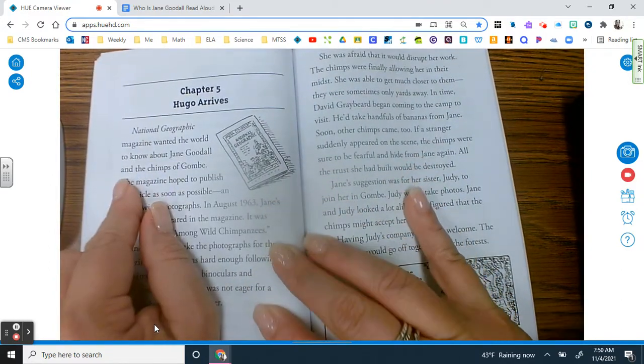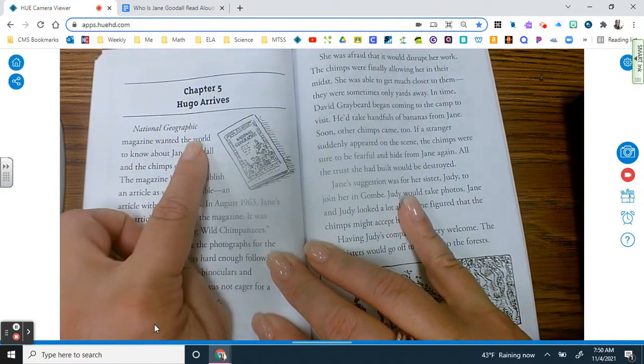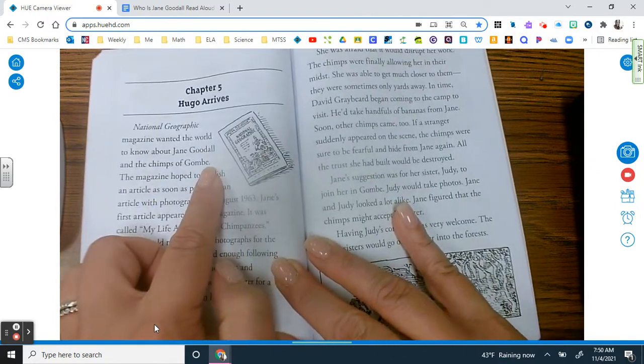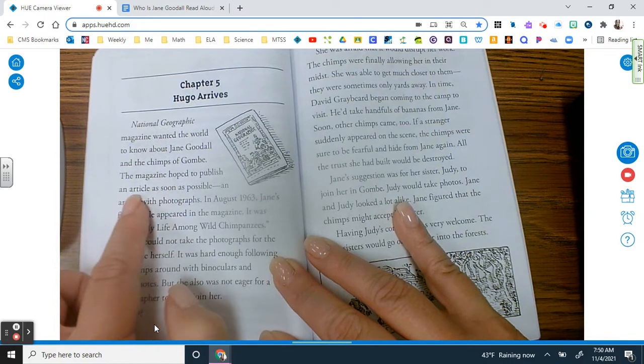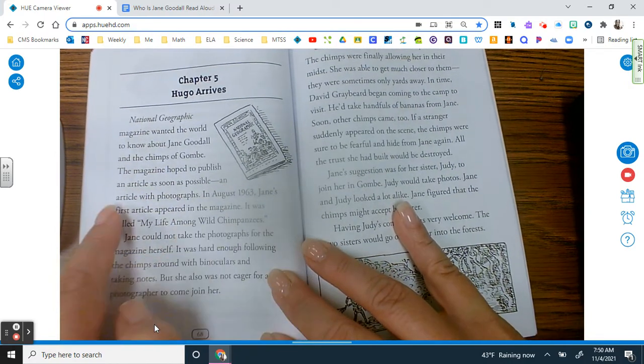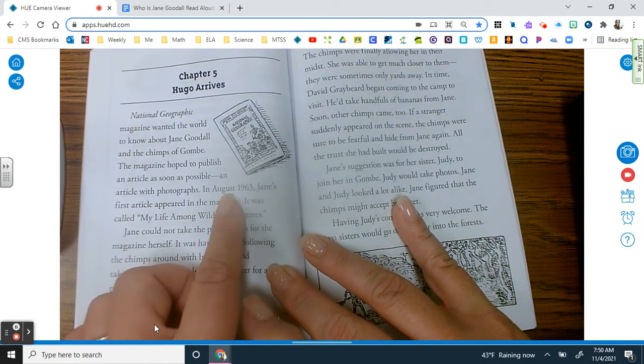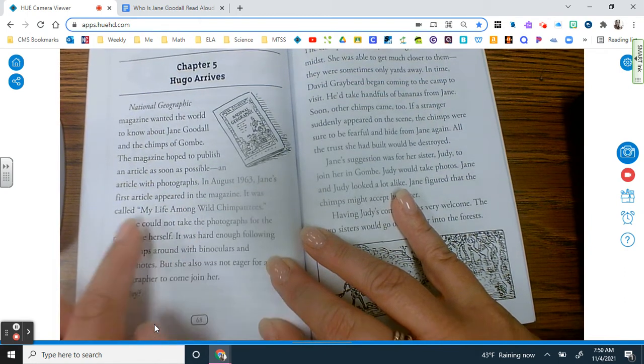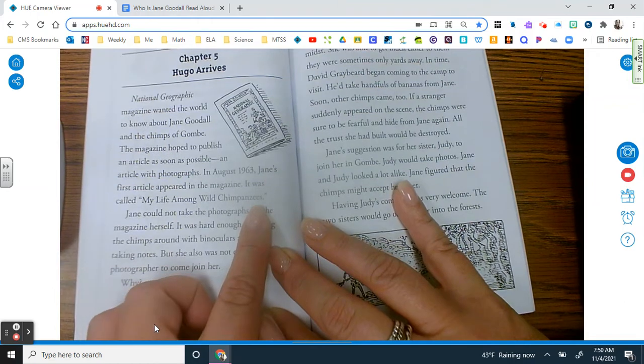Chapter 5, Hugo arrives. National Geographic magazine wanted the world to know about Jane Goodall and the Chimps of Gombe. The magazine hoped to publish an article as soon as possible, an article with photographs. In August 1963, Jane's first article appeared in the magazine. It was called My Life Among Wild Chimpanzees.